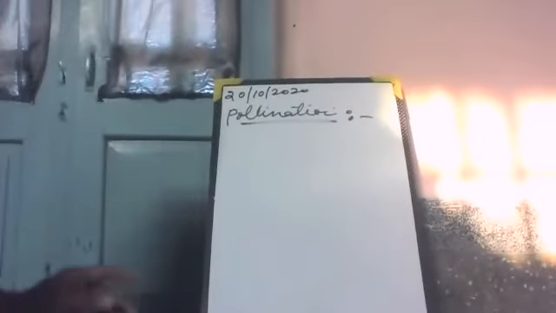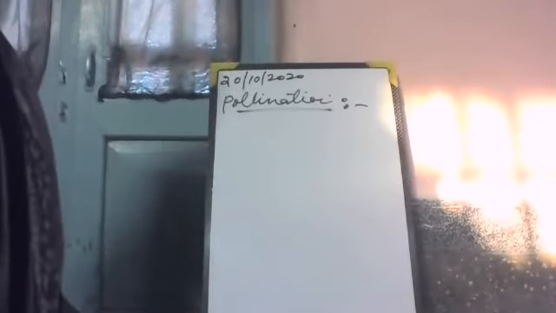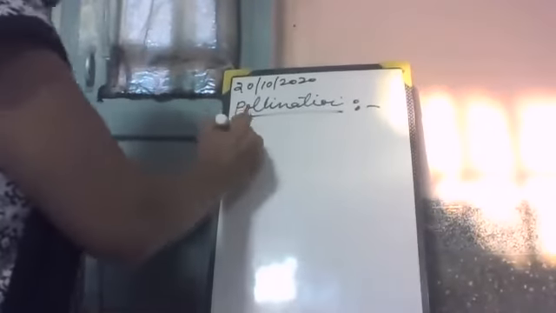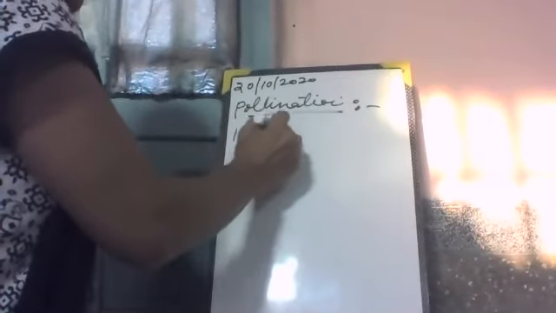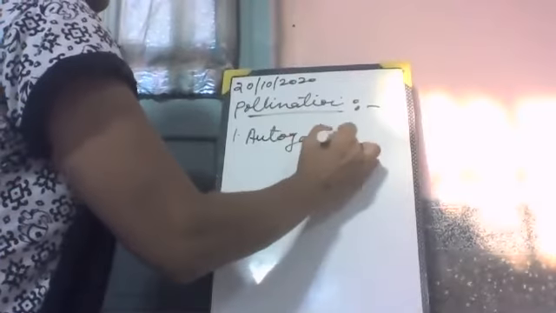The first step is that the pollen grain must reach the stigma. It may happen in three principal ways. Pollination is done by these three methods. First is autogamy.